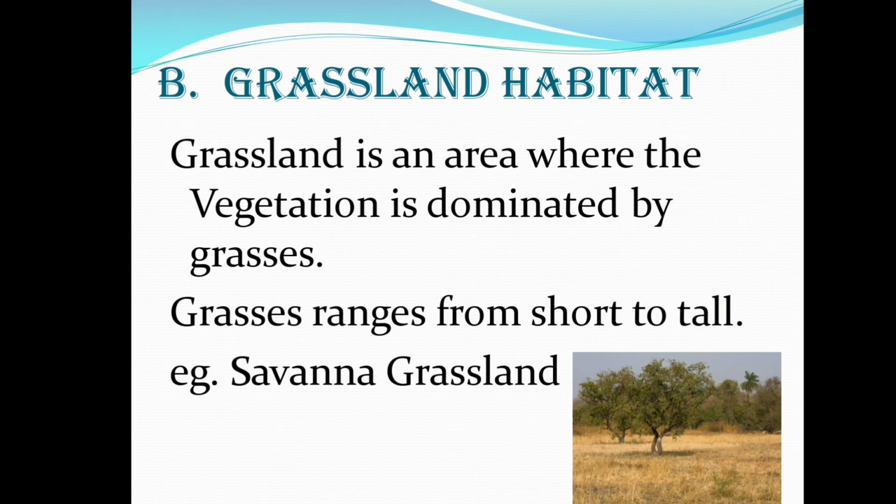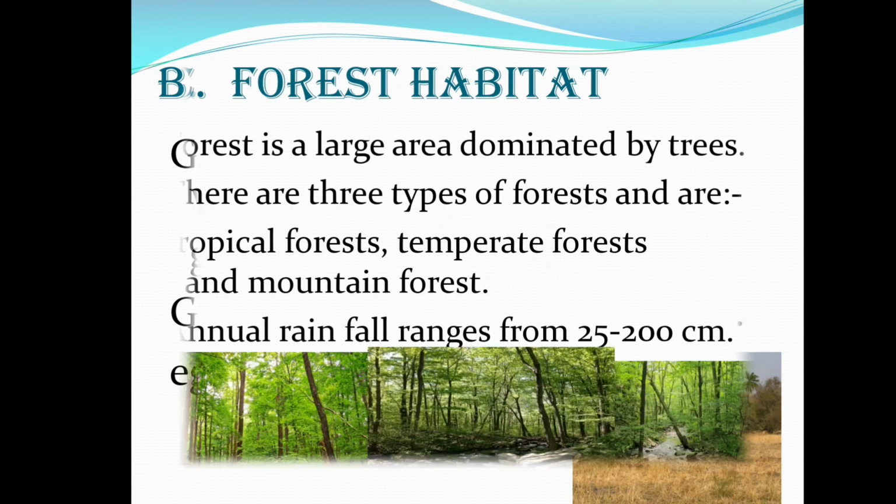Grassland habitat. Grassland is an area where the vegetation is dominated by grasses. Grasses range from short to tall. Example, savanna grassland. Vegetation is growing plants. So these grasses may be short or they may be tall. The example for grassland habitat is savanna grassland.